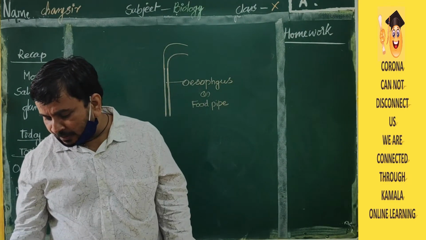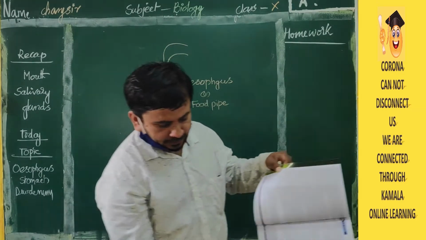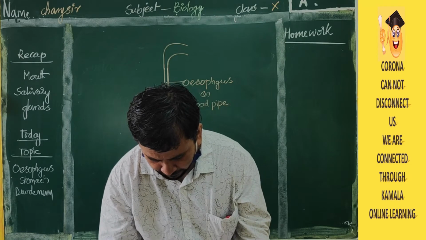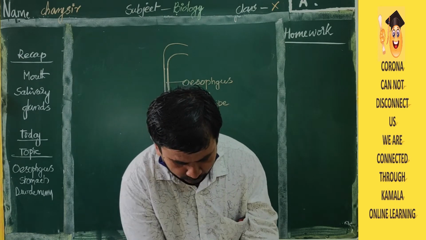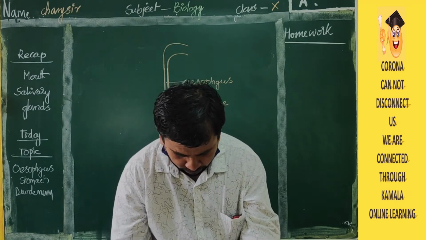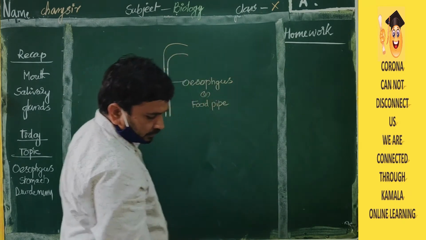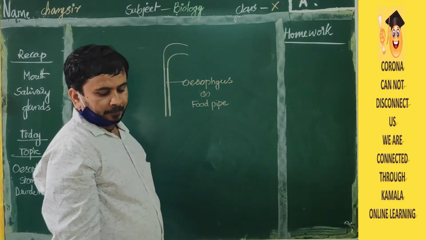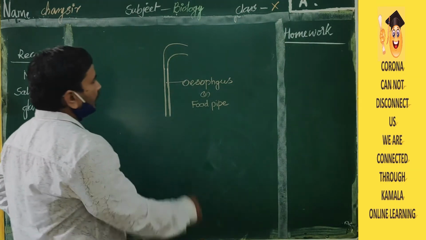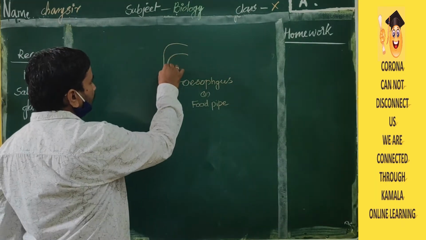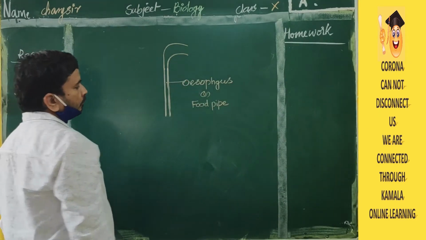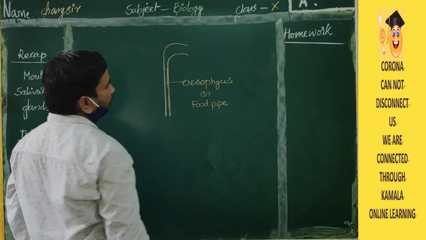We can see it on page number 14. We can see very clearly one diagram there. That is esophagus. You can see esophagus very clearly, or food pipe. So after the mouth there is a narrow pipe-like structure, that is called esophagus, food pipe. How will it be?